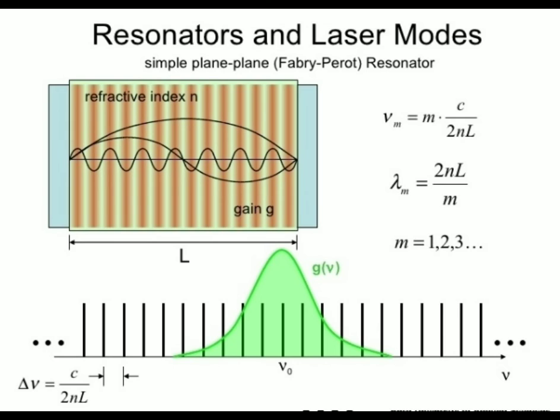So from this discussion we can say that a single cavity mode is much narrower, having a bandwidth of 30 megahertz. A typical transition line shape and a series of cavity modes are shown in the figure.